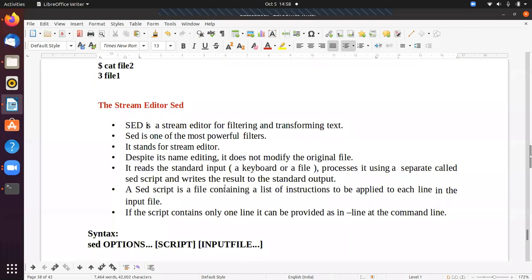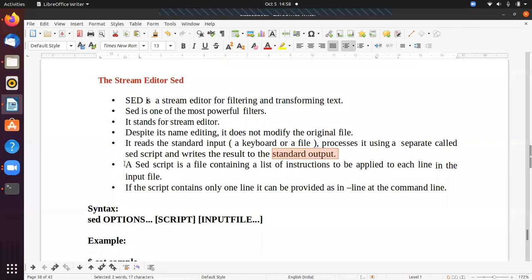We will discuss one example, then you get a clear idea of SED. A SED script is a file containing a list of instructions to be applied to each line in the input file. So you give one file and you write some script. In the script, you write some commands, and you can apply these commands on each line in the file. If the script contains only one line, it can be provided with the hyphen e option at the command line. Okay, this is the introduction to the SED command.